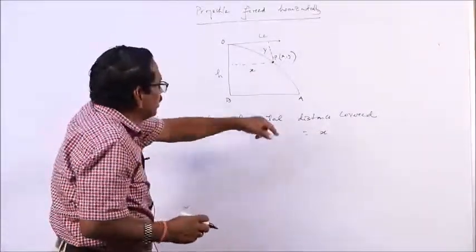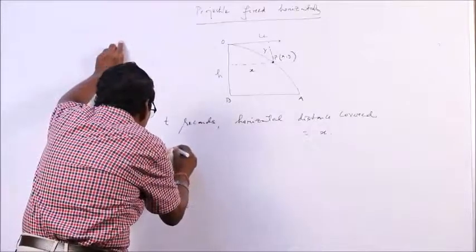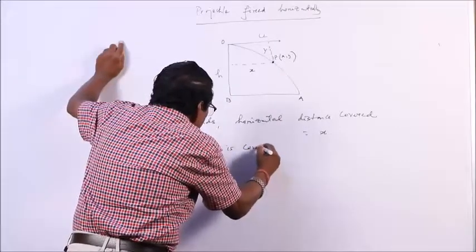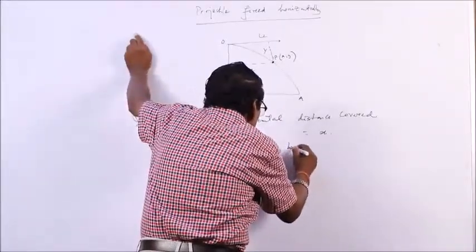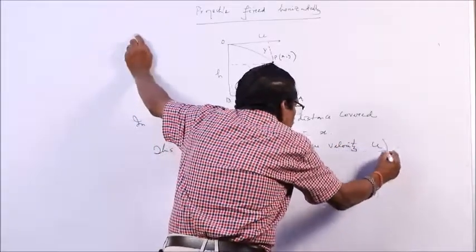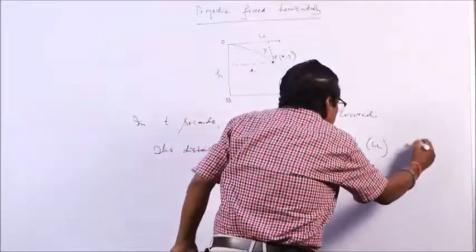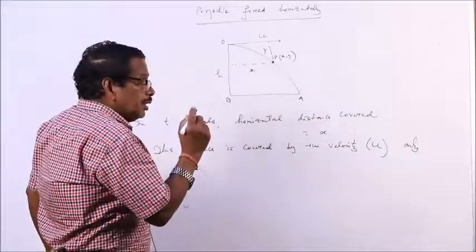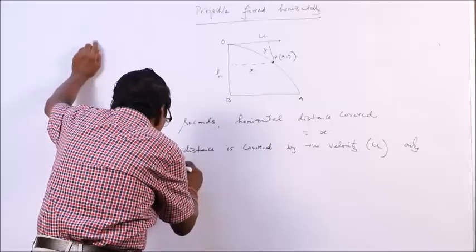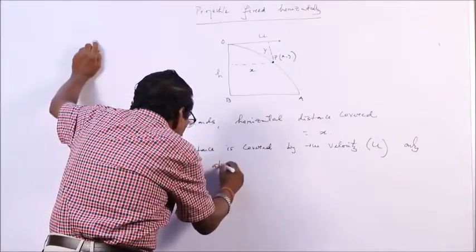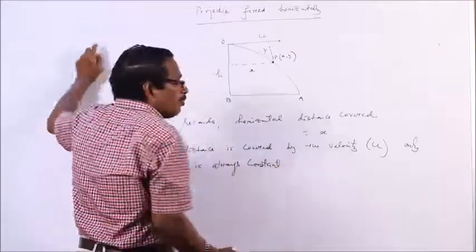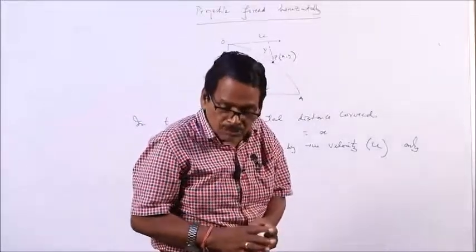So, in t seconds the horizontal distance covered is x, this distance is covered by the velocity u only, and that u is always constant. I have already told you, because u is not affected by gravity, g does not play a role in u.